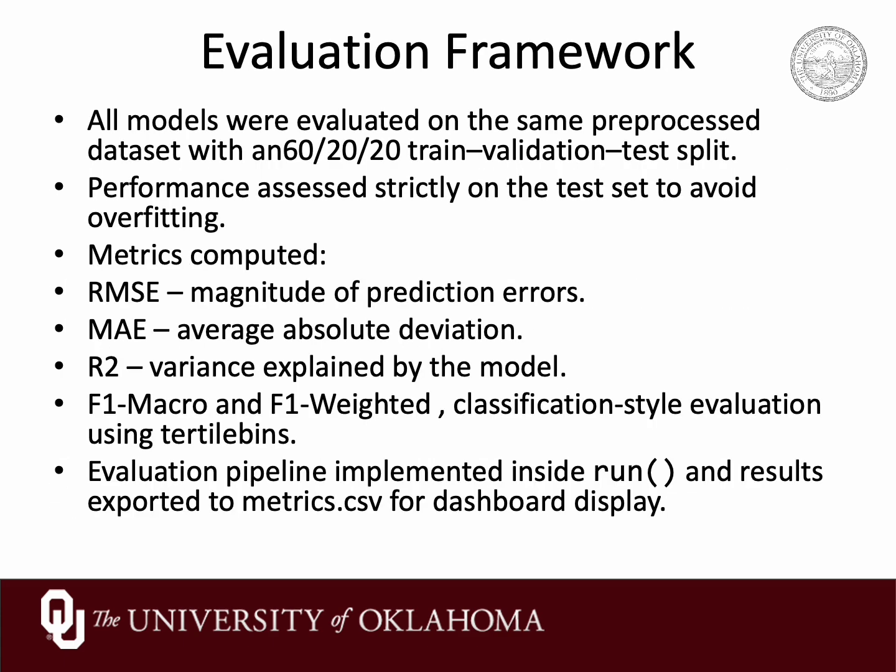For evaluation, we use a 60-20-20 train validation test split implemented in train_val_test_split. We shuffle indices, allocate 20% to test, then split the rest into validation and training. On the held out test set, we compute RMSE, which penalizes large errors strongly, MAE, the mean absolute deviation, R square, the fraction of variance explained, and F1 macro and F1 weighted, where we first bin emissions into low, medium, and high using tertiles computed from the training labels.